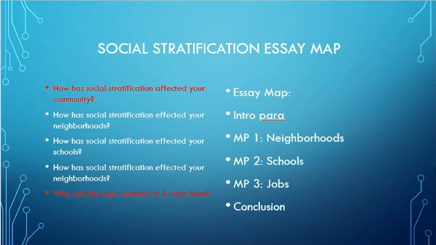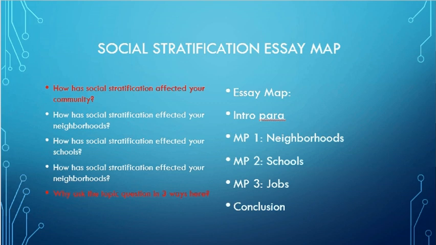Now, one other question. Why ask the topic question three ways here? Do you notice, and again, pretend that one is jobs at the end, that I have the topic question at the top in red, and I'm asking it three more times, almost word for word, except in place of community, I'm putting neighborhoods, schools, and jobs.